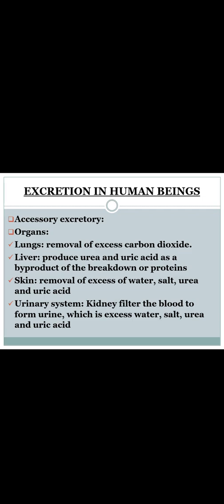And skin is considered one of the sense organs, and it removes the excess of water and salt as well as urea and uric acid. Next is the urinary system. We have a pair of kidneys. The kidneys filter the blood to form urine, which contains excess water, salt, urea as well as uric acid.